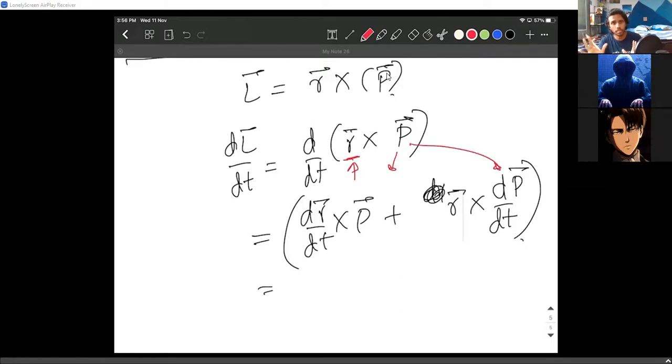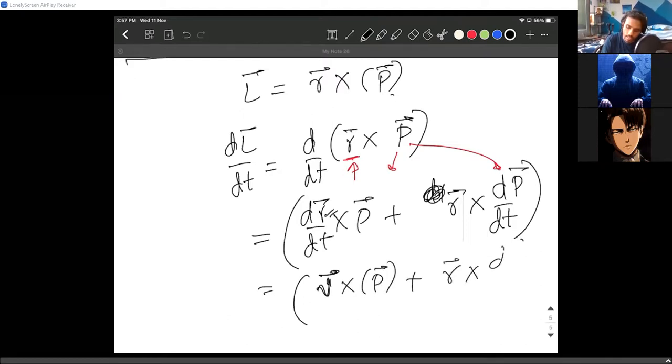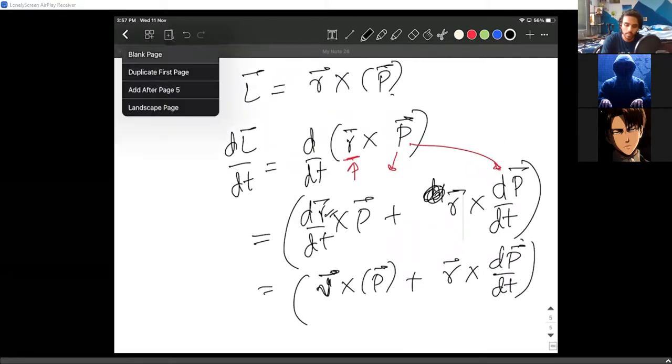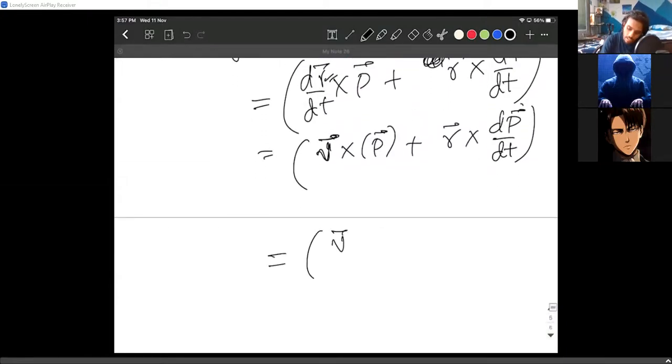Like differentiation by parts. We go d by dt of A into B, dA by dt into B plus A into dB by dt. We do that all the time. Now, this is an important point. Clearly watch: dr by dt, the rate at which the position vector is changing, is nothing but v bar. So v cross p bar plus r cross dp bar by dt. And v cross this is nothing but v cross mv plus r cross dp bar by dt.